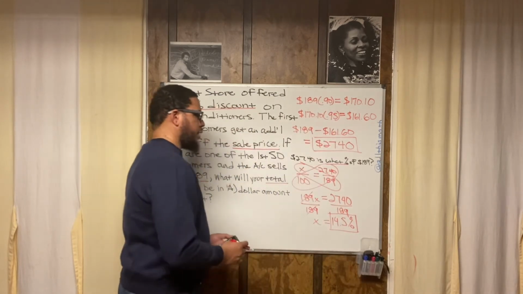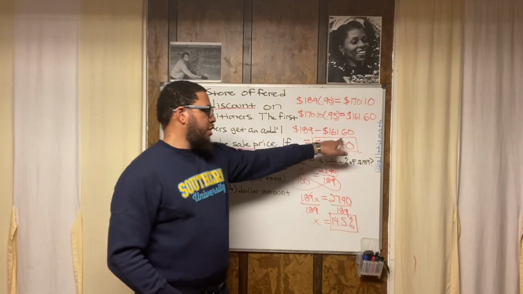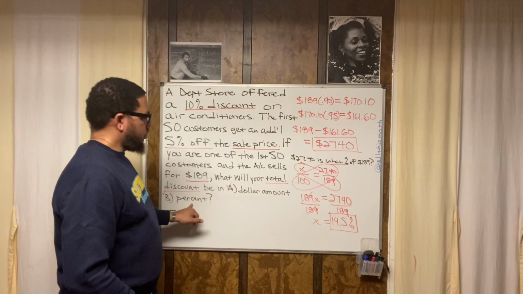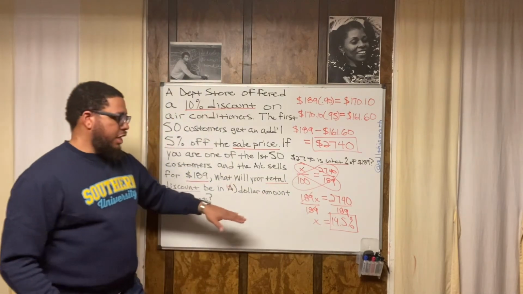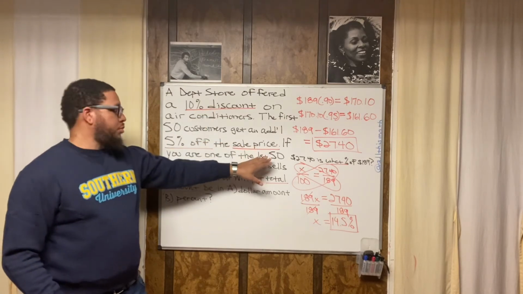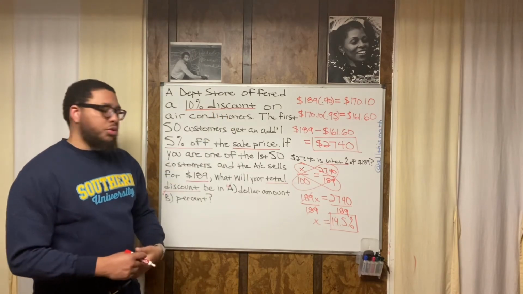So what does that mean? That means that the dollar amount discount was $27.40. The percentage discount, 14.5%. So that means I saved 14.5% by being one of the first 50 customers, and also going on that particular day when this 10% off sale was still going on.